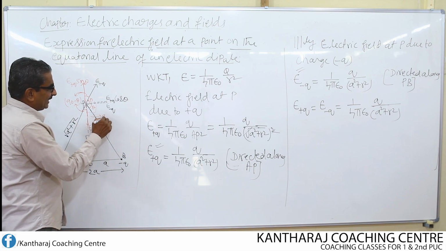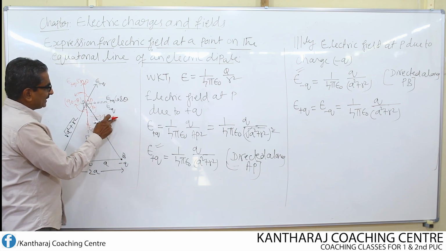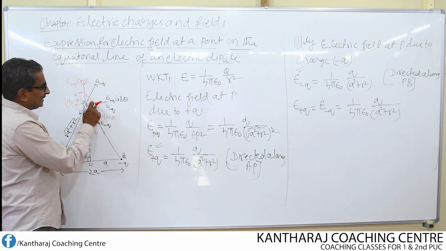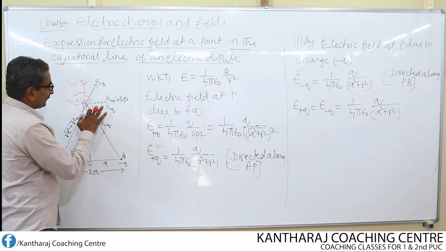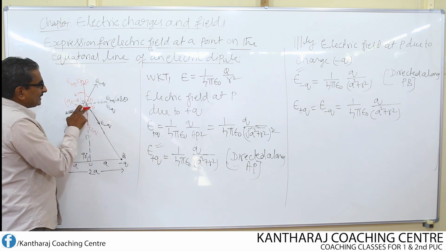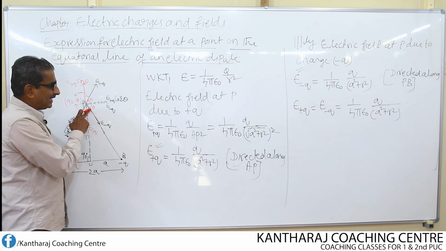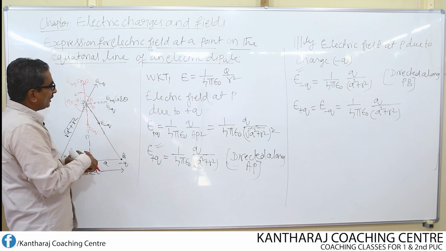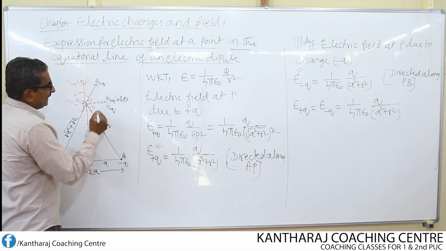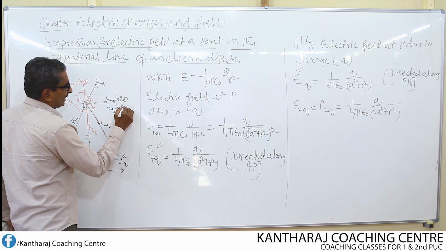So, if this is 90 minus theta, plus theta cancels, then it gives us total angle theta. So when this angle is chosen as theta, then this becomes the horizontal component. Therefore, what I do is I write this as E minus Q cos theta.